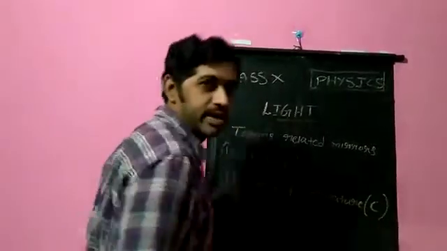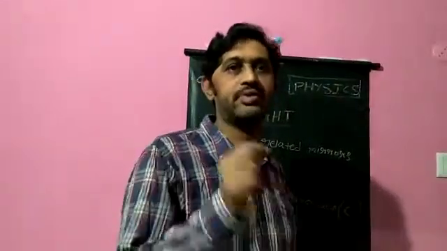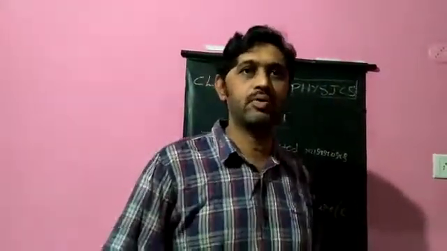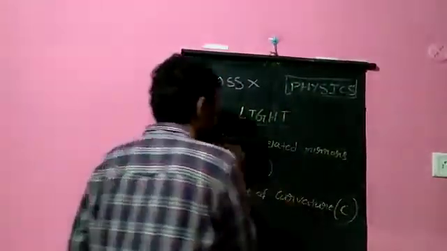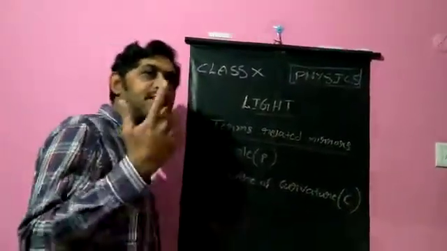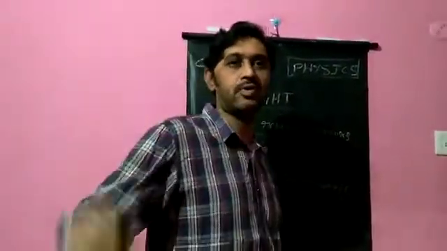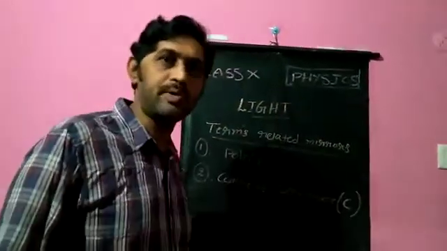Whenever I am in a physics video, whatever I am explaining, the blackboard work, whatever I am writing, you need to write it in your notebook. Now, if I am saying the terms related to mirrors, put this as a heading and write all these. One by one I will explain the definitions. That also you need to write in your notebook so that you will have study material which will be useful later on.